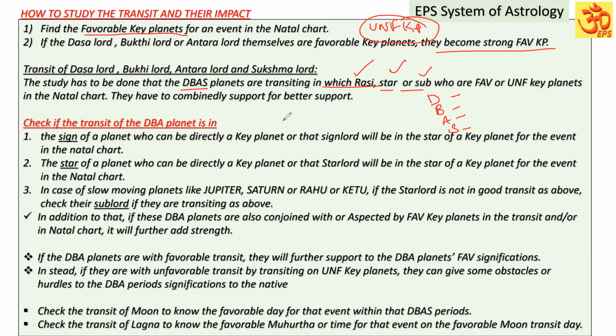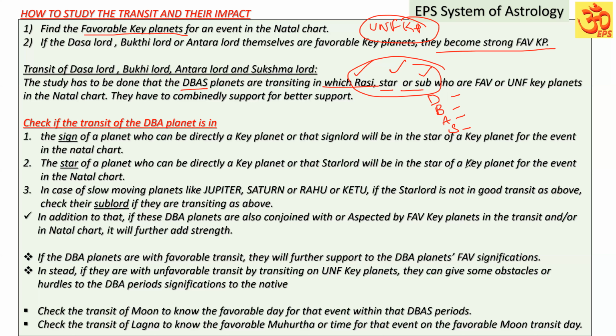They have to combinedly support for better support. Who are combinedly Rasi, star, and sub. It is not that the Dasa Bhukthi Antara planets should be only in the star of a good key planet. Not only that, the Dasa Bhukthi planets should be in the Rasi of a favorable planet, and star of a favorable planet, and sub of a favorable planet. So then they will combinedly support for the event.